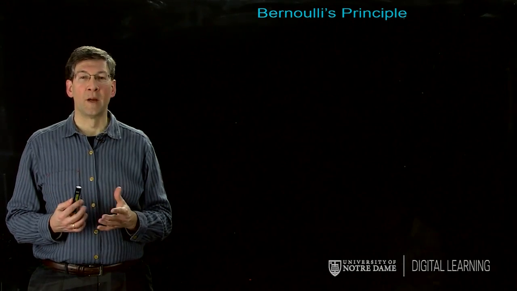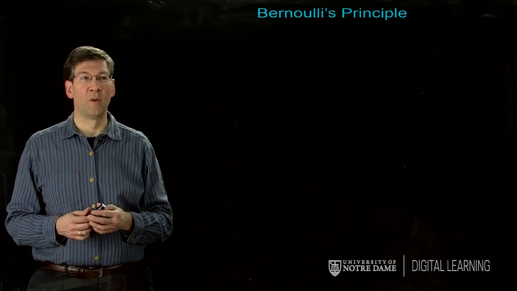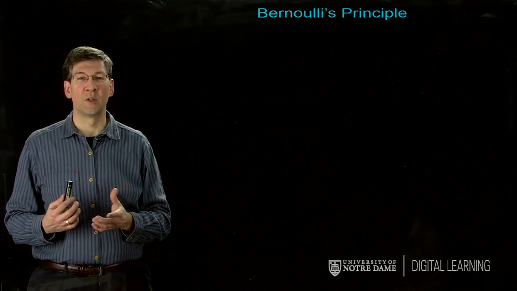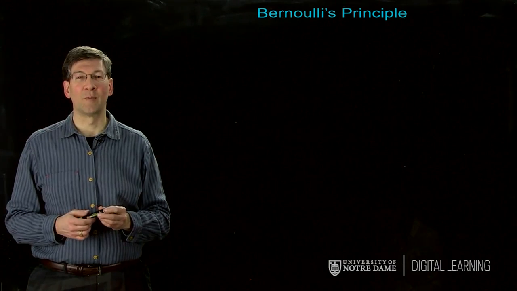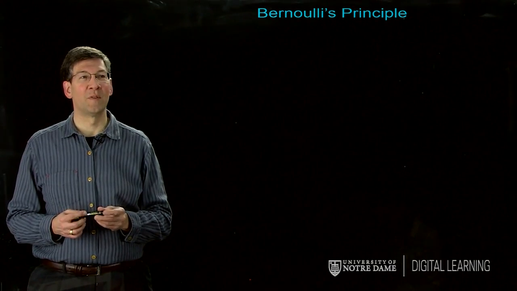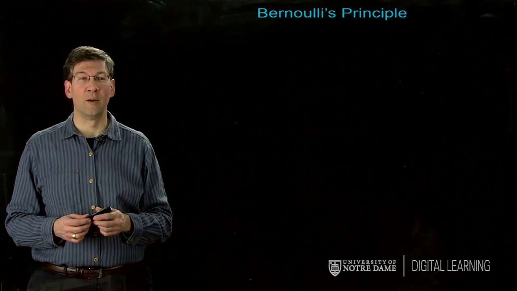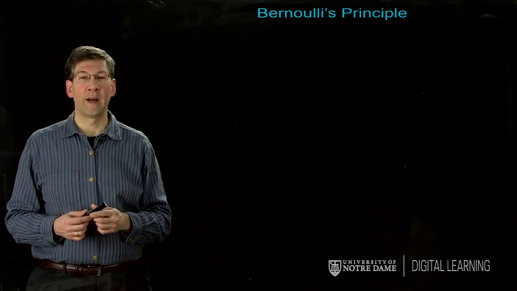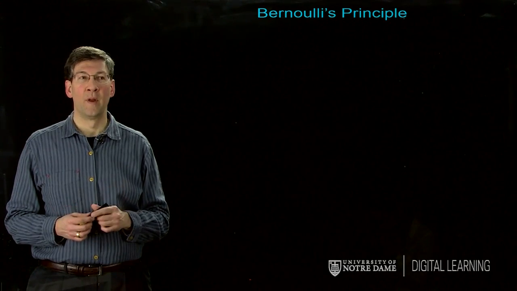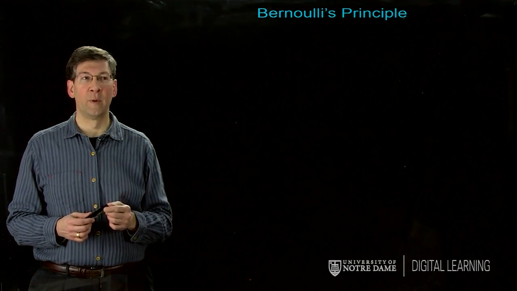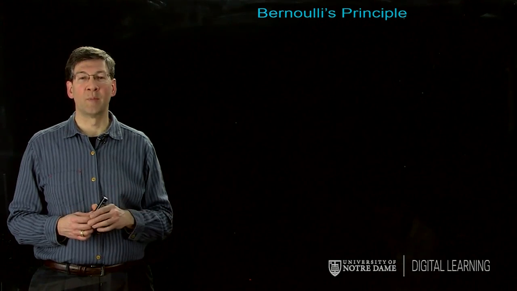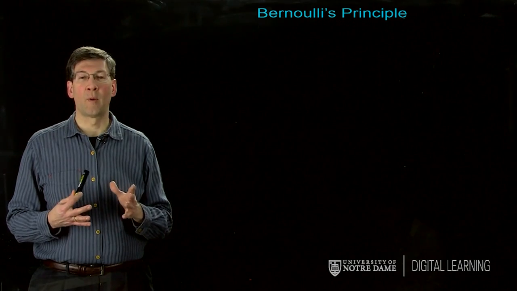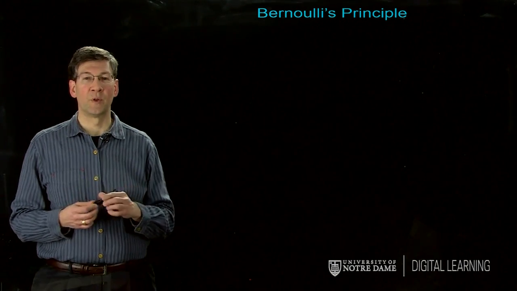So the next idea that we need to introduce is called Bernoulli's principle. It's named after Daniel Bernoulli, part of the very prestigious Bernoulli family, which did all sorts of things in mathematical physics. He lived from 1700 to 1782, so this is not a new idea. But what Daniel Bernoulli wrote down was that if we have steady flow of an incompressible fluid, and let's make the approximation that its height of the flow is not changing, then we can relate two important quantities of the fluid, and their sum turns out to be a constant.